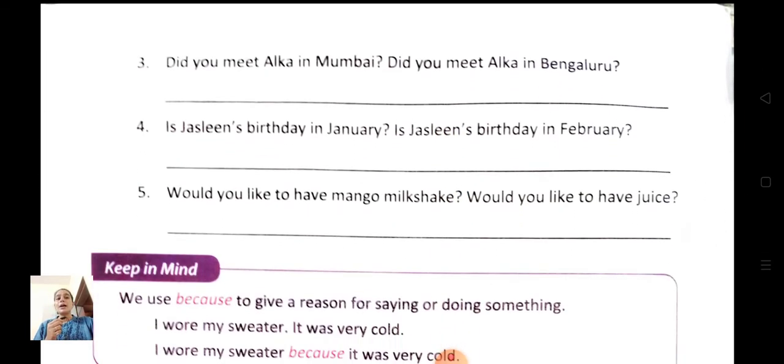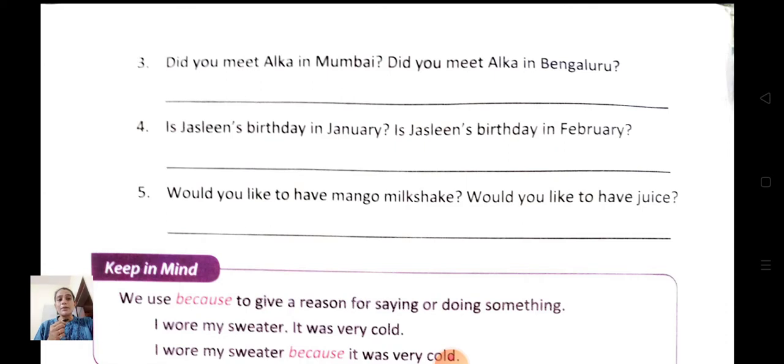Okay. Now the third one. Did you meet Alka in Mumbai? Did you meet Alka in Bengaluru? So how will we write? What will come? Did you meet Alka in Mumbai or Bengaluru? Okay. Did you meet Alka in Mumbai or Bengaluru? Question mark.